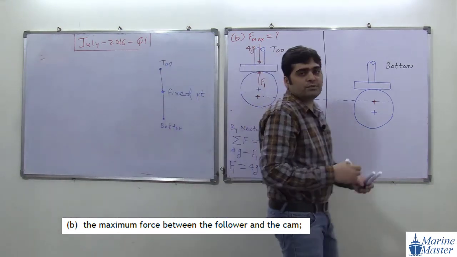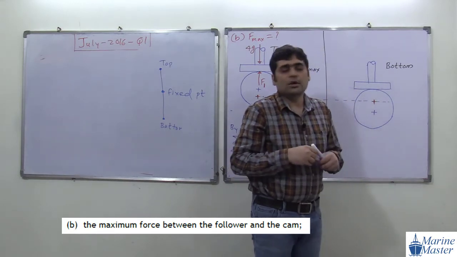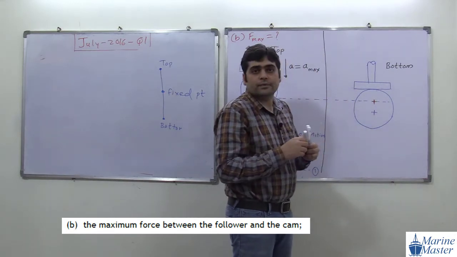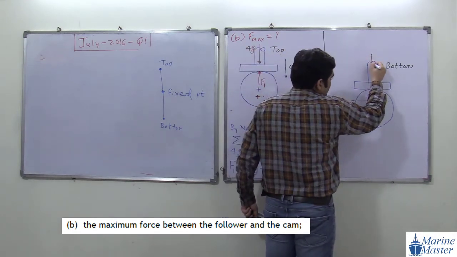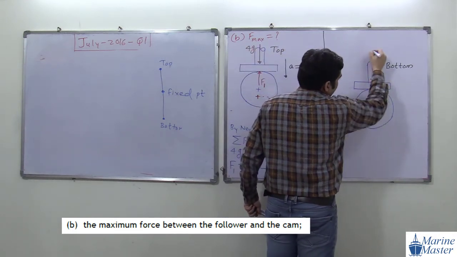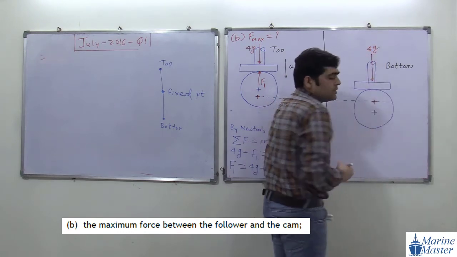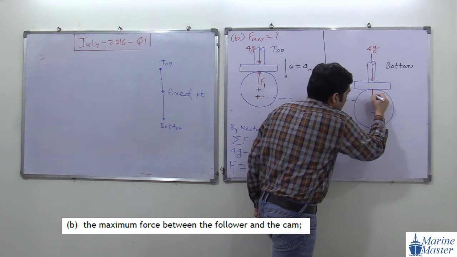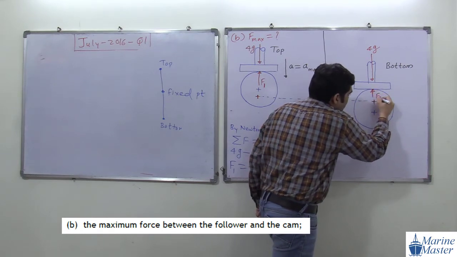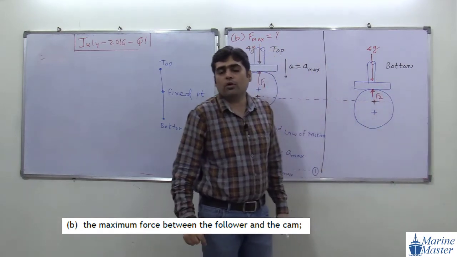Now we will come to the bottommost position. For the bottommost position, the value of the weight is the same, as the follower is not changing. So weight is 4g. We will assume the force between the follower and cam here is F2.